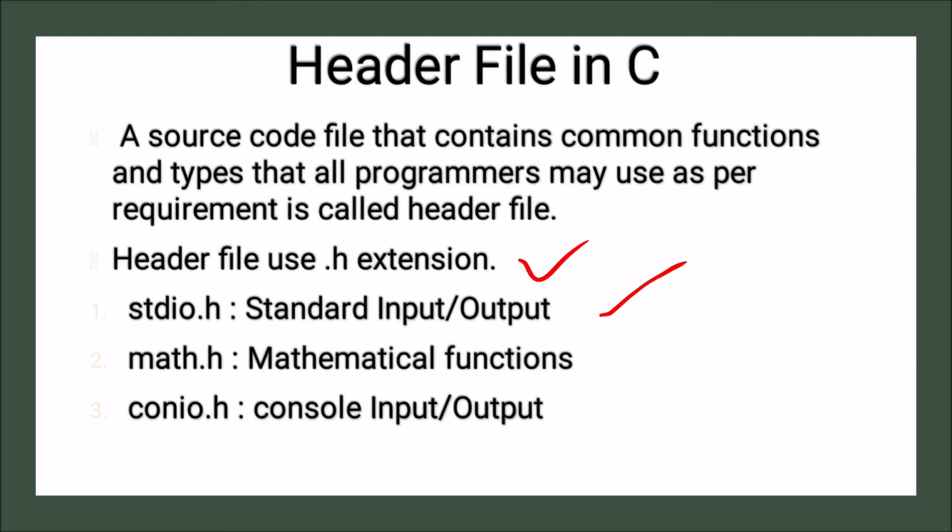Otherwise, we would have to write separate code for it. Second is math.h, which is used for mathematical functions. And the third is conio.h, which is for console input output. These three header files are listed here just as examples.